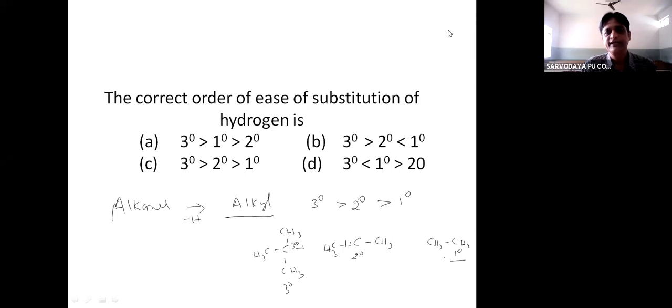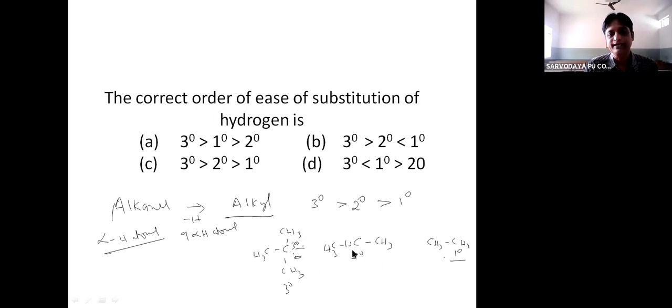So how actually can we find out which hydrogen atom can be easily substituted? See, if you take a tertiary carbon atom, it has three alkyl groups. The hydrogen atoms which are attached to the adjacent carbon atoms are called alpha hydrogen atoms. So in the case of a tertiary carbon atom, how many alpha hydrogen atoms are there? 9 alpha hydrogen atoms, 3 plus 3 plus 3.